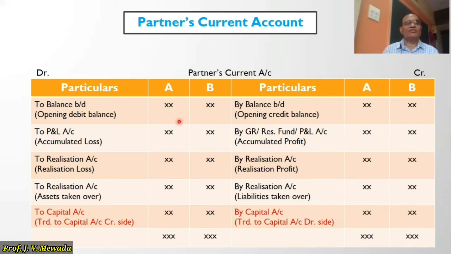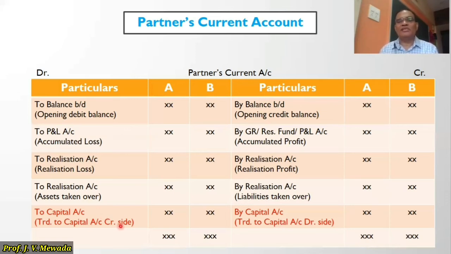Then opening balance is on the debit side. Accumulated loss, which is debited to the partner's current account. Realization loss is debited. Asset taken over is debited. And now at the end, instead of to cash and bank, we will transfer this difference. If the difference is on the debit side, then it is transferred to capital account. So where we will transfer? We will transfer to the credit side of capital account.